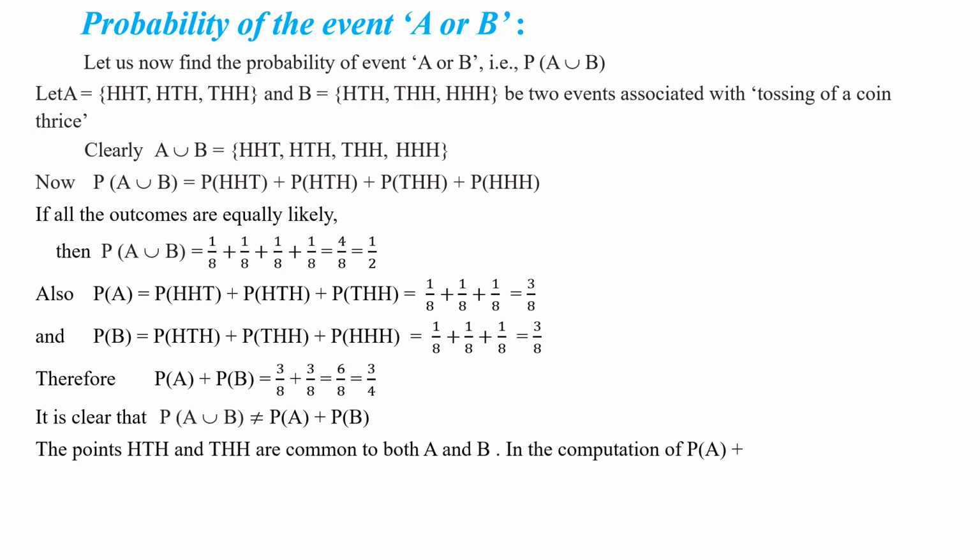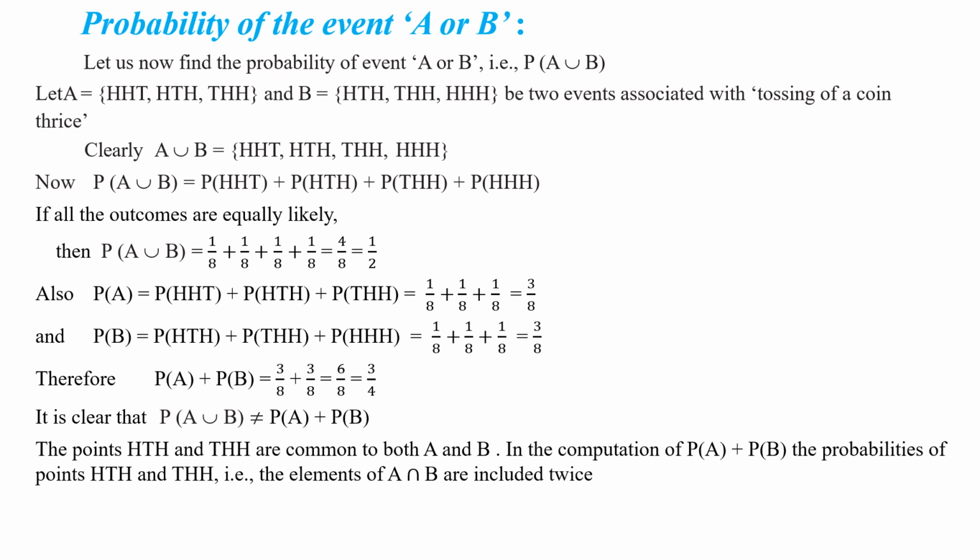In the computation of P of A plus P of B, the probabilities of the points HTH and THH, that is the elements of A intersection B, are included twice. Yes or no, my children? That is why we got more number. P of A plus P of B is more than the P of A union B. Yes or no, my children? Right.